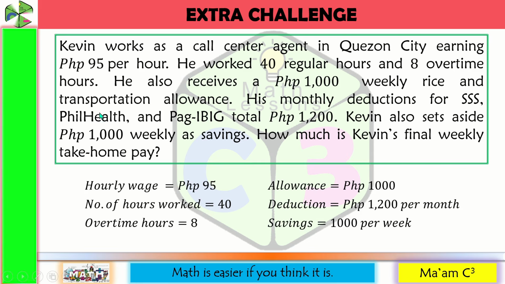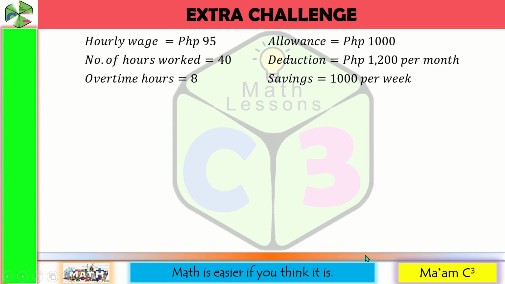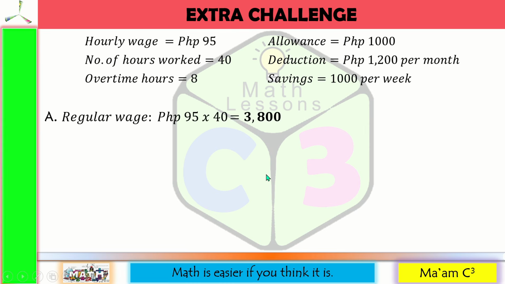Now let us solve. First, we are going to compute for the regular wage of Kevin. That would be the hourly wage of 95 pesos times the number of hours worked, which is 40. That will be 3,800 pesos.